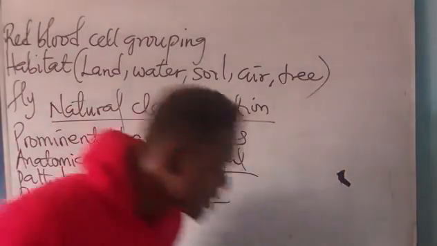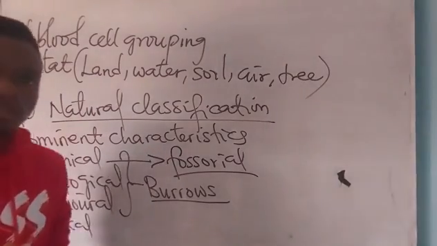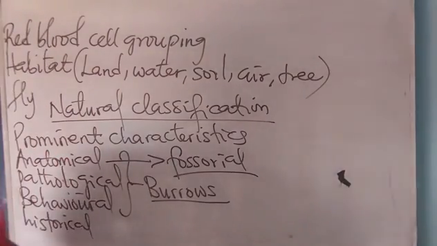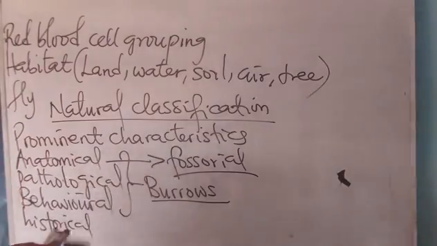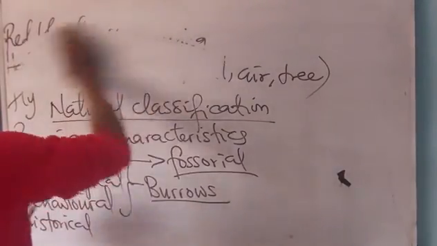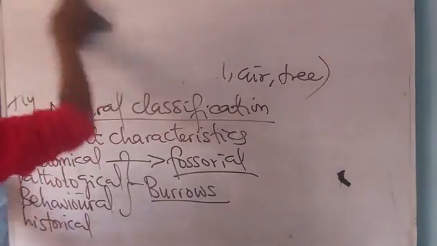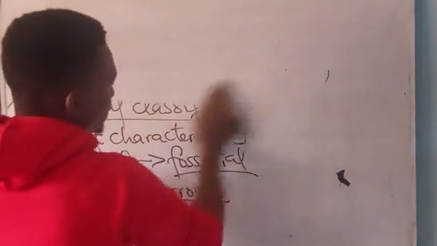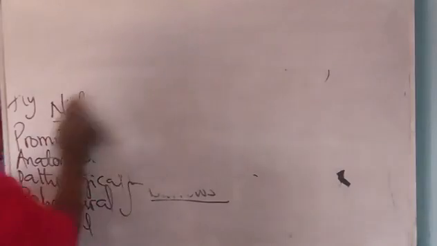Now we have done different types of taxonomies, different types of classifications. Now, what are the importance of taxonomy? What role does it play in biology? What is its significance in the world of biology?